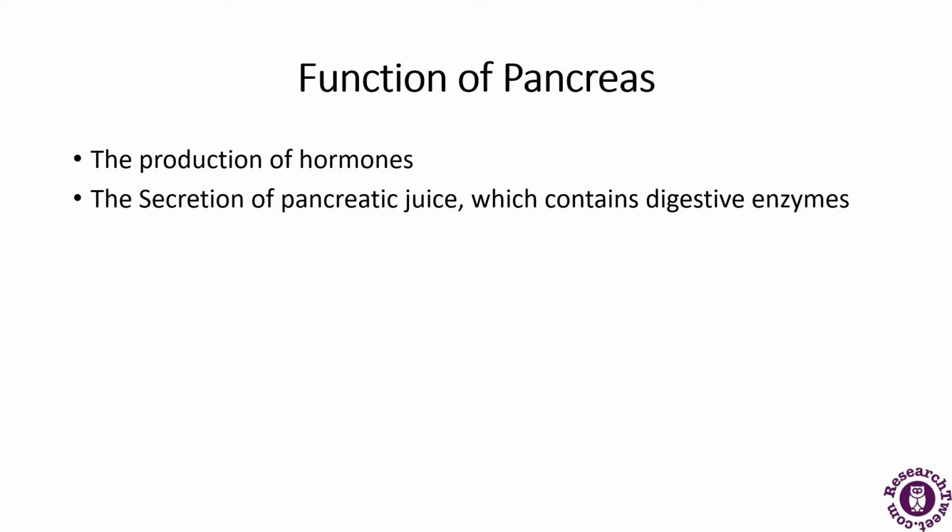Then what are the major functions of the pancreas? The major functions include the production of hormones, such as insulin and glucagon, and it also secretes pancreatic juices. The pancreatic juices contain digestive enzymes as well. So this was all about the functions of the pancreas.